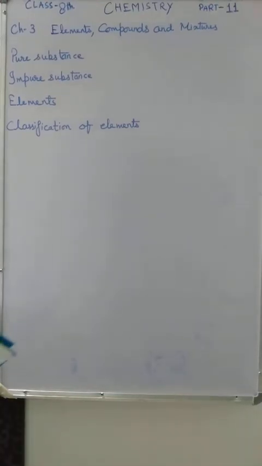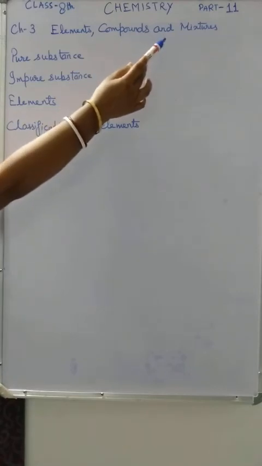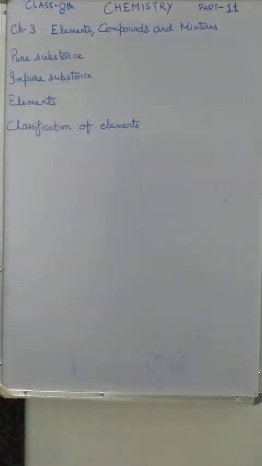Hello students, today I am going to start the third chapter. The name of the chapter is Elements, Compounds and Mixture. Today I am going to explain these terms. First one is pure substance, second one is impure substance, third one is elements, and fourth one is classification of elements.